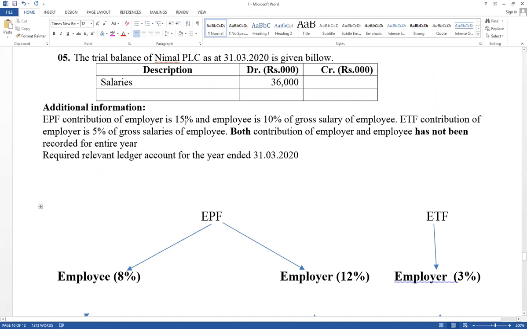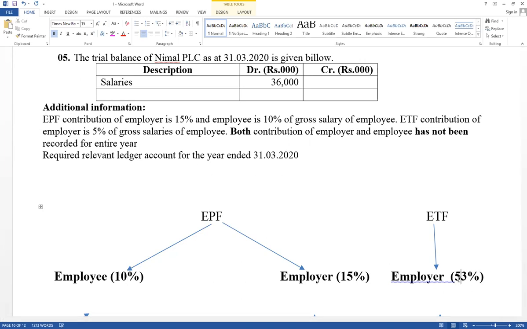Now it has given 15% employer contribution for EPF, employer 15% and employee 10%, ETF employer 5%. Think about percentage. Trial balance available net salary. How to decide? If it has given trial balance as a salary, there was a double entry.